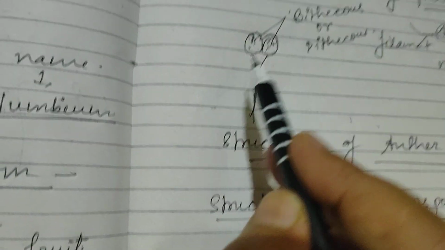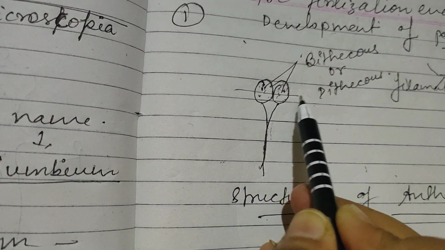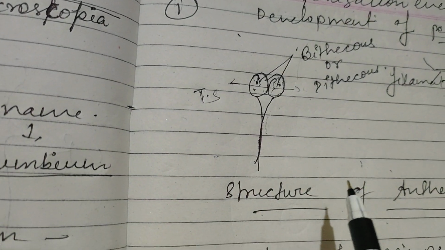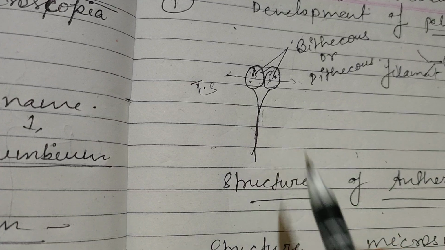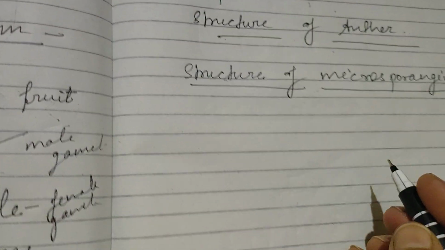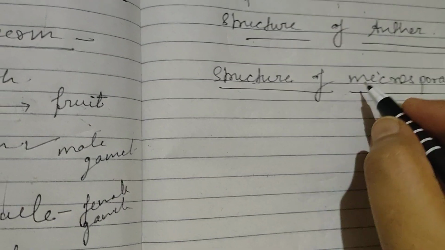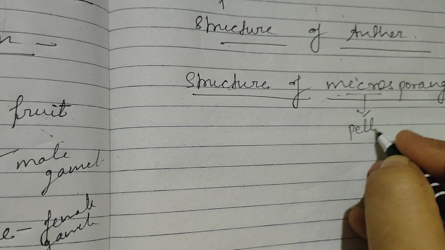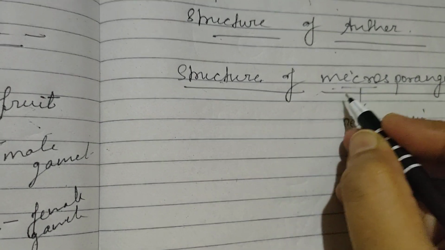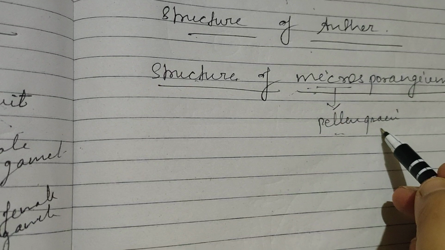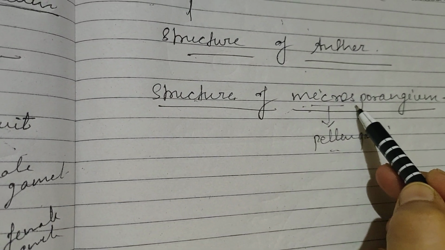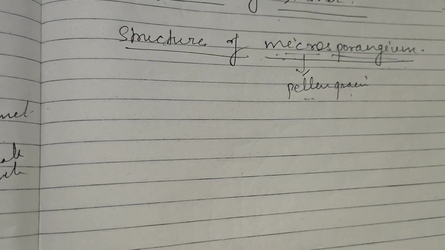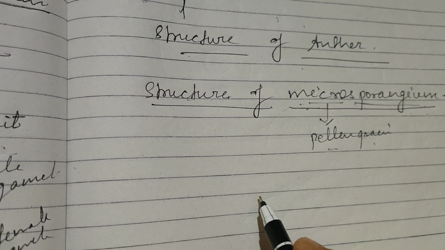And if we cut this anther, transverse section, meaning TS, if we cut the transverse section of this anther, then we will see a 4-lobed structure. Okay, 4-lobed. So in the structure, microsporangium, the word micro indicates small. What is small? Pollen grains are smaller in size and stored in the sporangium sac, microsporangium. This is a 4-lobed structure.